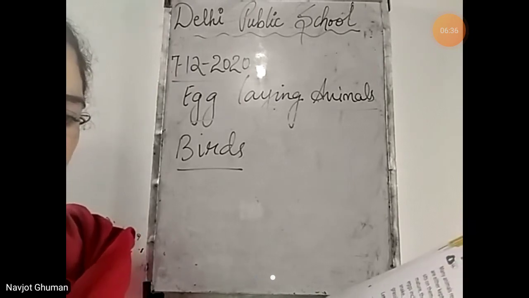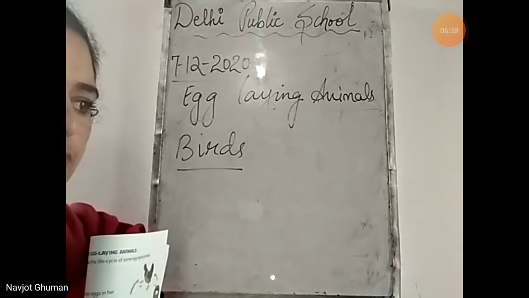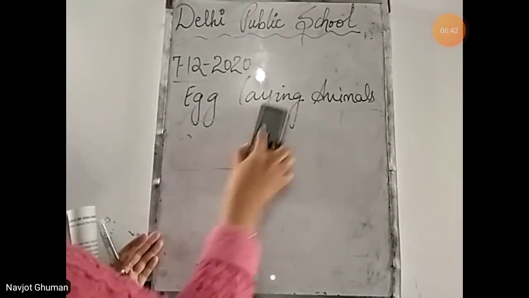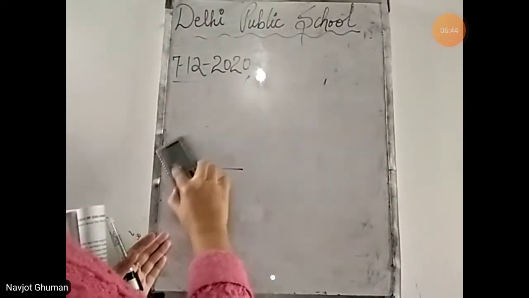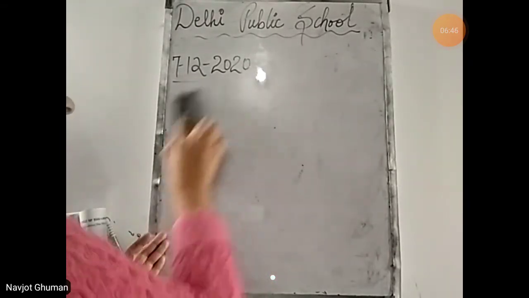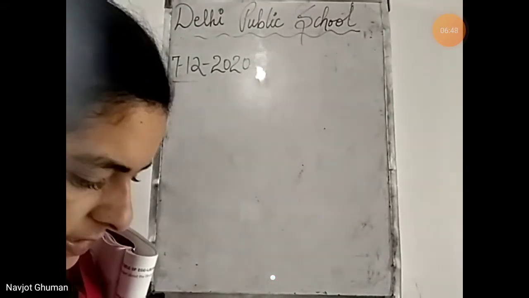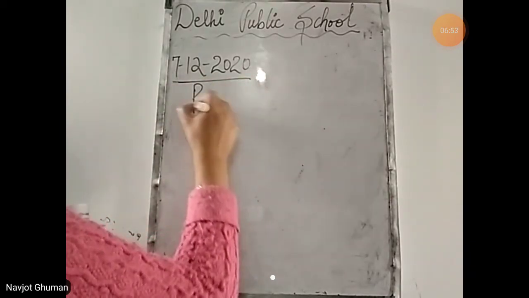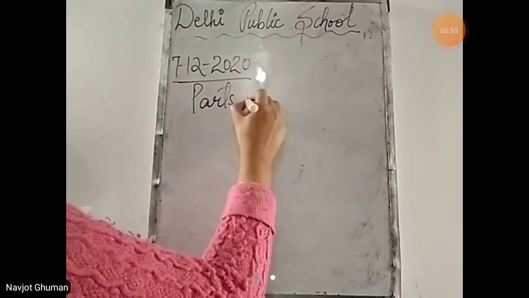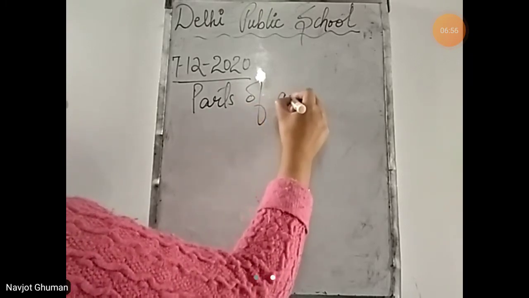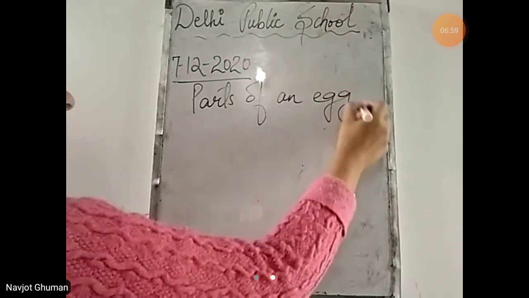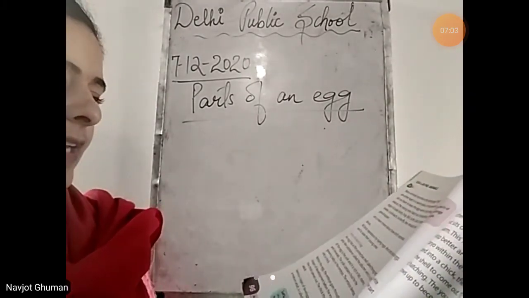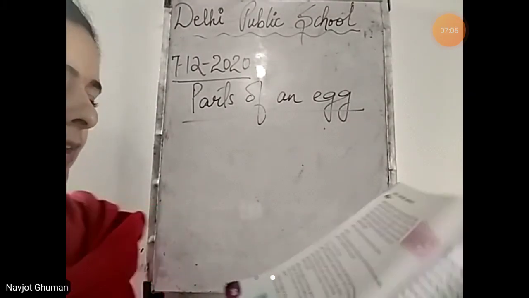Parts of a bird's egg. Now we'll read about the parts of a bird's egg. What are the parts of an egg? We see that it is white in color. But there are many things present in the egg that we'll study. We don't know. When we break it, a lot comes out of it. So what is there inside it? That we are going to study. Parts of an egg. An egg has a thin protective shell called the egg shell.